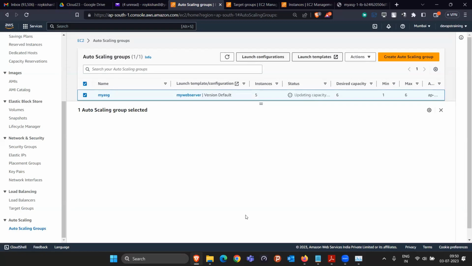And since scaling up and scaling down is a time-taking process, AWS takes time, right? That's why we have Docker and Kubernetes. Tools like Docker and Kubernetes can scale instances up and down in a fraction of a second. As soon as the new load is coming, they will automatically scale.